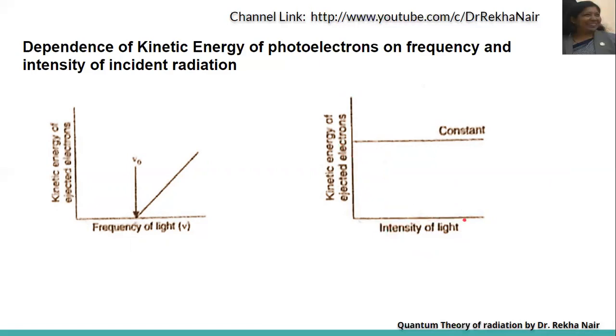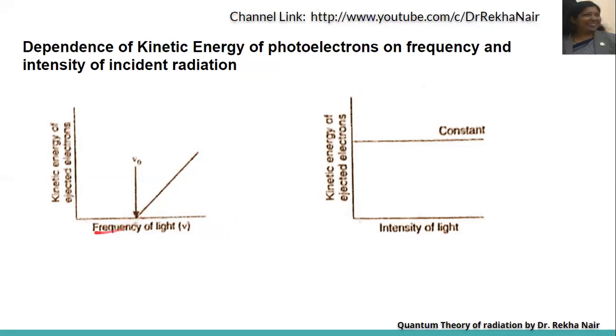Whatever the intensity of the light, kinetic energy will always be constant. But if the frequency of the light increases, you can see the kinetic energy of the ejected electrons increasing. The minimum frequency of light required to eject the electron is nu zero.